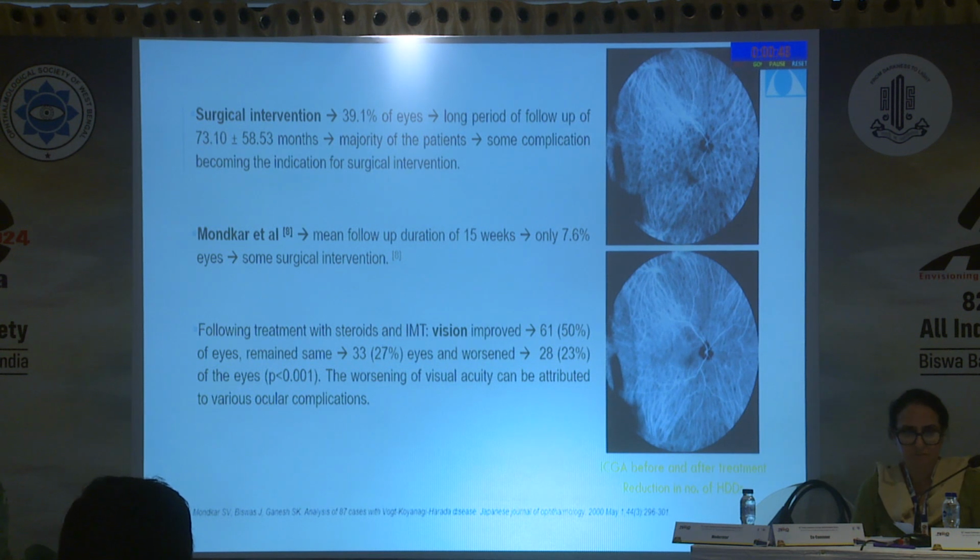Following treatment, the vision improved in 61 eyes, remained the same in 33 eyes, and it worsened in 28 eyes. The worsening of visual acuity can be attributed to various ocular complications. This is the ICG image of one of our patients showing reduction in number of hypofluorescent dark dots after treatment.